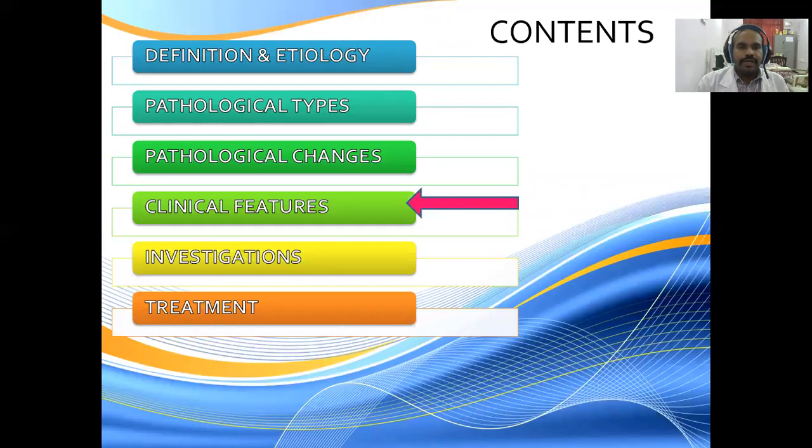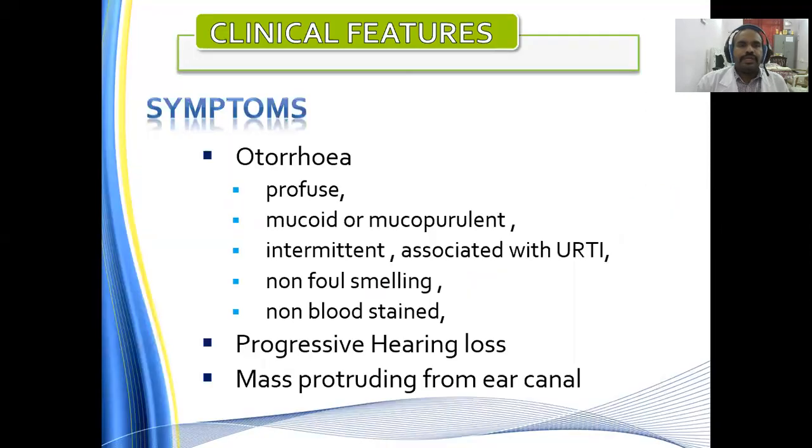So moving on to the clinical features, how the patient will present to you. Usually the symptom is otorrhea, that means abundant ear discharge. The ear discharge is profuse because there is hypersecretion of the mucus-secreting goblet cells of the middle ear, which are hyperstimulated. The discharge may be mucoid or mucopurulent. Initially, the discharge is mucoid because there is no secondary bacterial infection. Once bacterial infection supervenes, this leads to mucopurulent discharge.